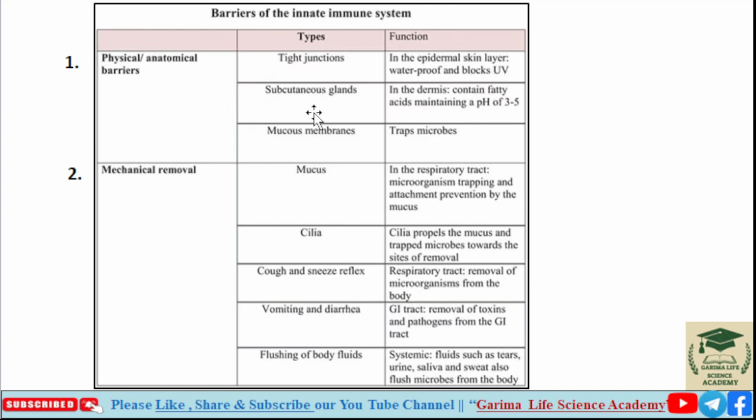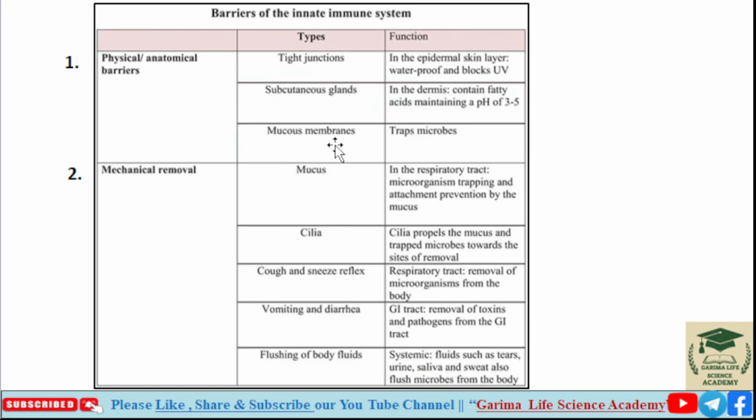Second is subcutaneous glands. Subcutaneous glands include the dermis, which contains fatty acids maintaining a pH of 3 to 5. This pH inhibits the growth of microorganisms or any foreign pathogens and helps maintain our skin.